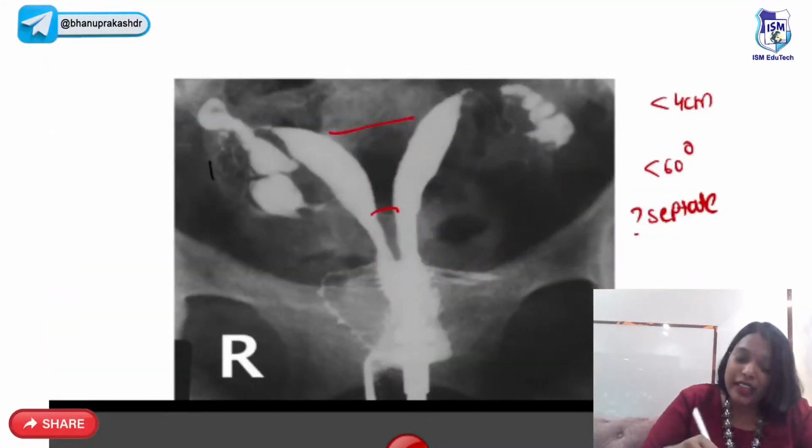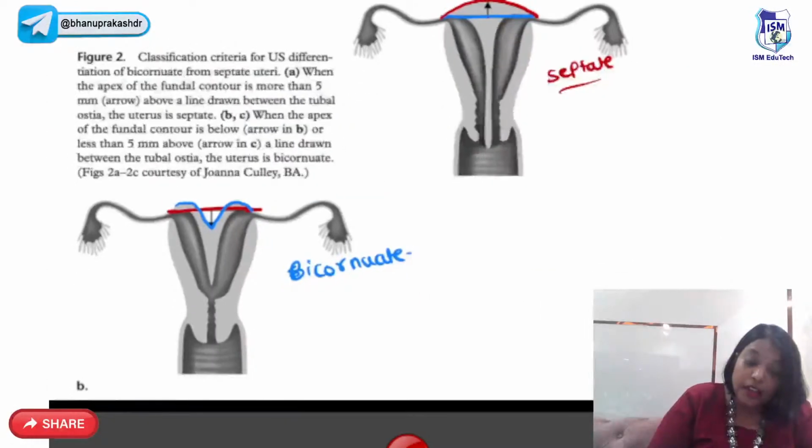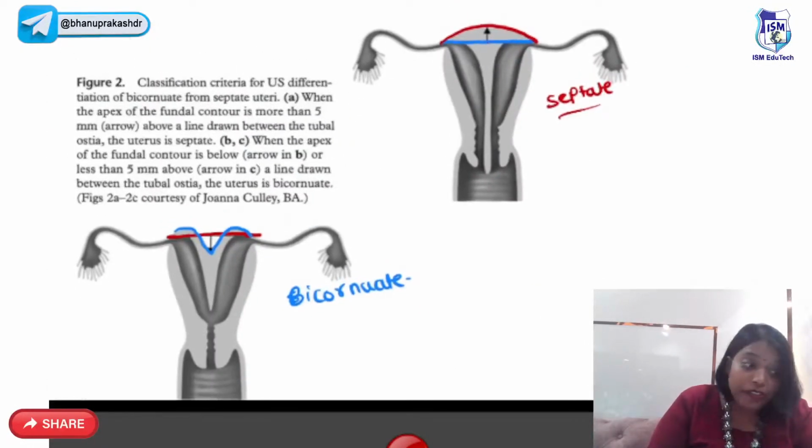So septate on HSG, the intercornual angle will be less than 60 degrees and the intercornual distance will be less than 4 centimeters. But the ideal way to differentiate them, I told you, is MRI. How are we going to differentiate on MRI?